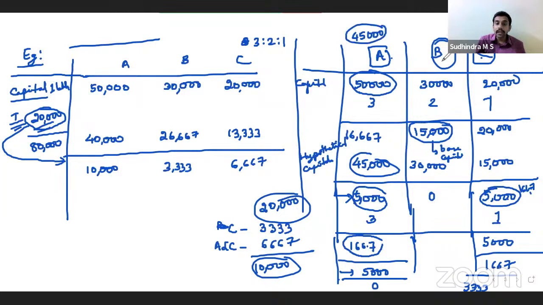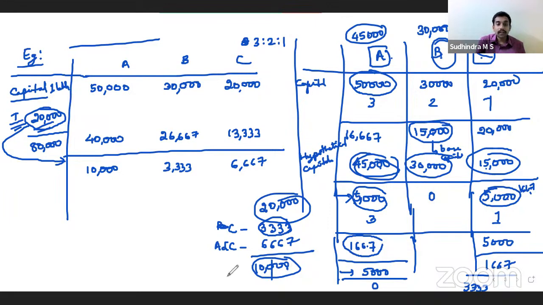You have paid B nothing, his balance is 30,000. You have paid C 3,333 and 1,667, which is 5,000. 20,000 minus 5,000 is 15,000. So 45, 30, 15, same as hypothetical capital, that means it is in the ratio of 3:2:1. So the balance 10,000 would be paid in the ratio of 3:2:1.